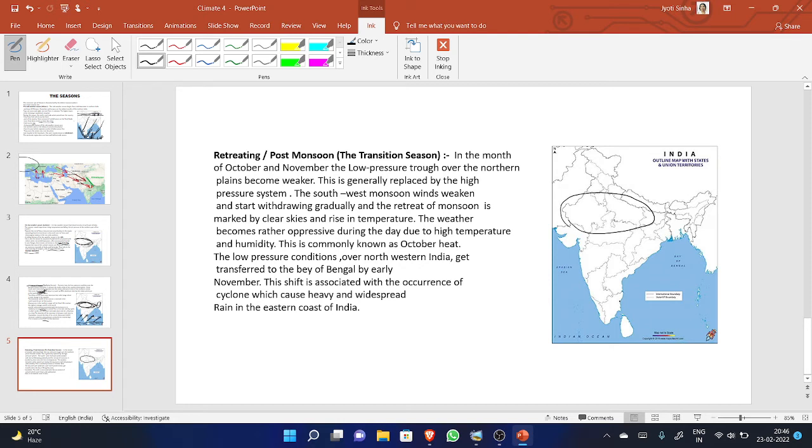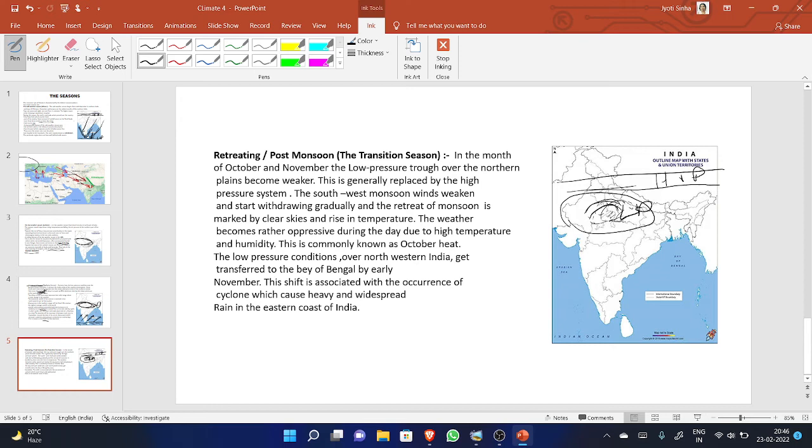In October and November, the low pressure trough over the northern plain becomes weaker. Yes, this is generally replaced by a high pressure system. As we know, this is the area of high pressure zone, and this low pressure zone is now converted into the high pressure zone.